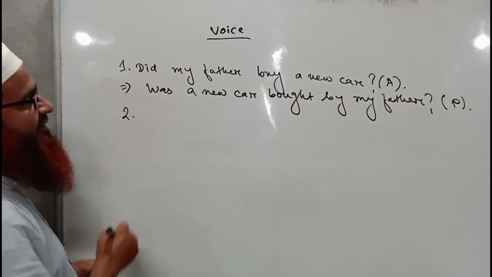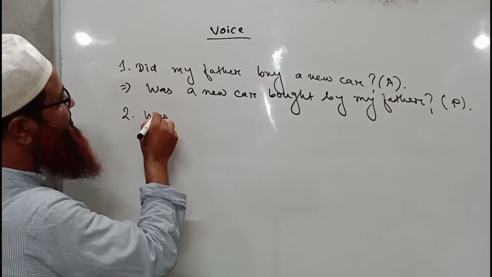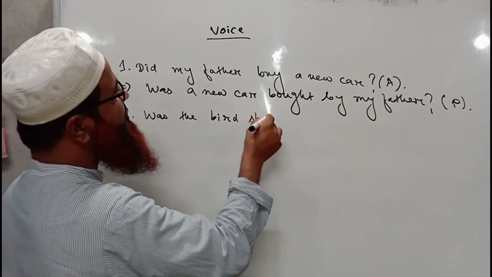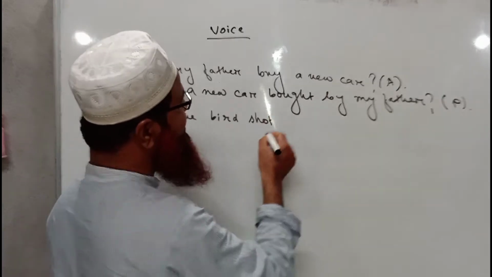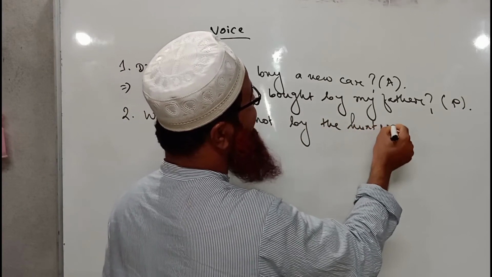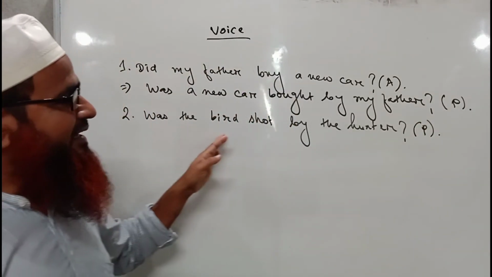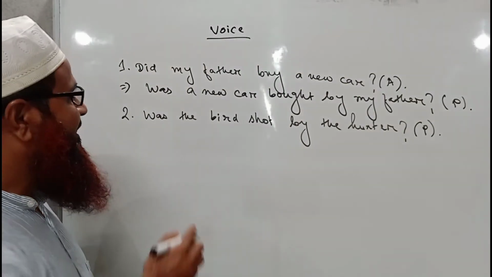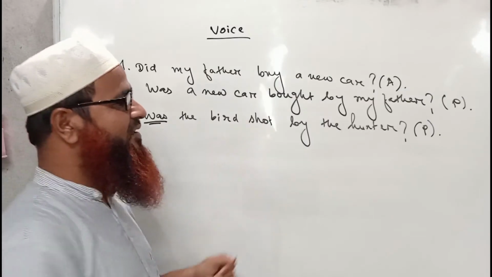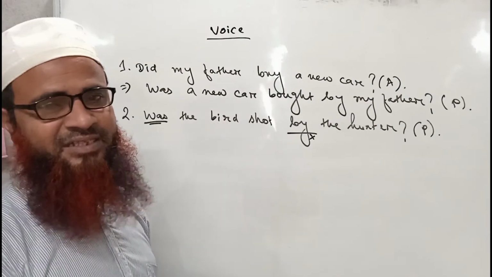Now I am writing another sentence: was the bird shot by the hunter. So by looking at the sentence, you can say at the very first sight that it is a sentence of passive voice, where the sentence has been started with was and the verb is in its past participle form. There is by also. That is why the sentence definitely is in its passive form.